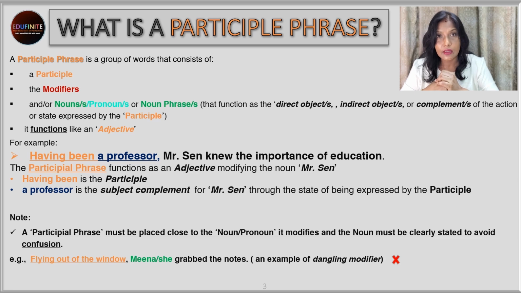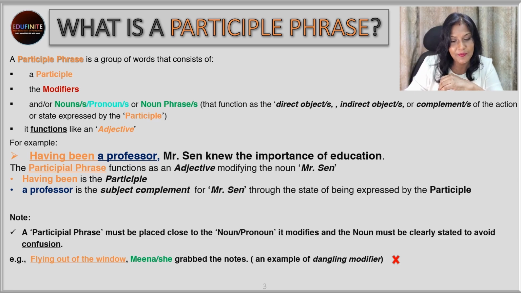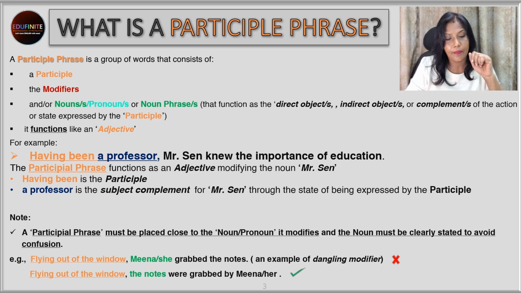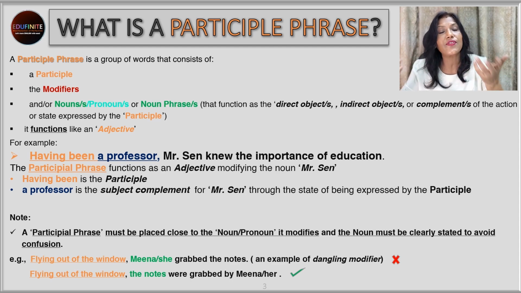That's not the case. What is the case? So you have to place it correctly. Flying out of the window, the notes were grabbed by Meena or her. So what did we do? We have changed the position of the actual thing that is flying out of the window. It's the notes that were flying out of the window, not Meena. Meena cannot fly out of the window.